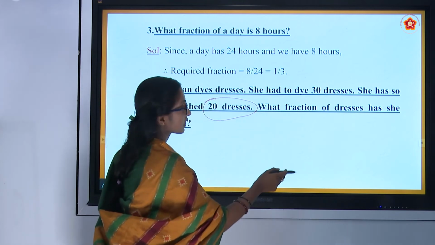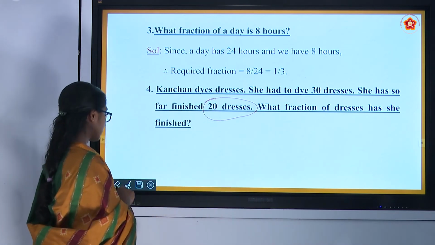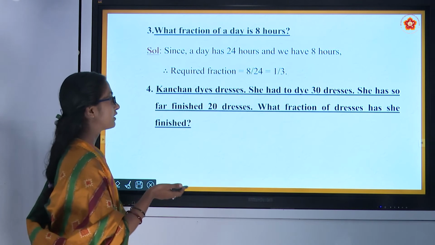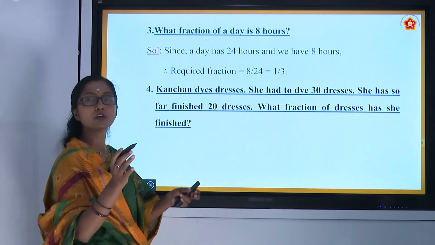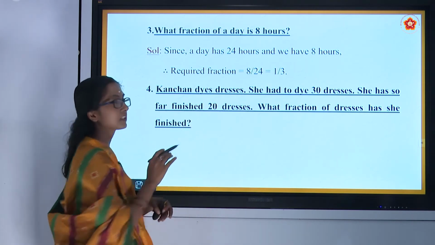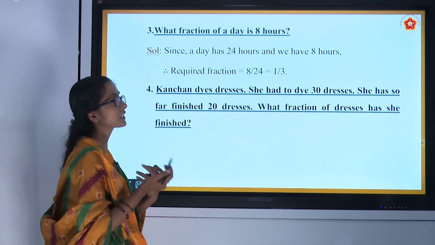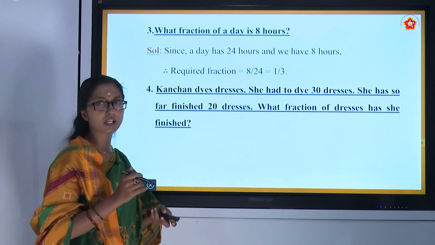What fraction of dresses has she finished? Among 30, which is the whole, she has finished 20. What is the fraction she has finished?